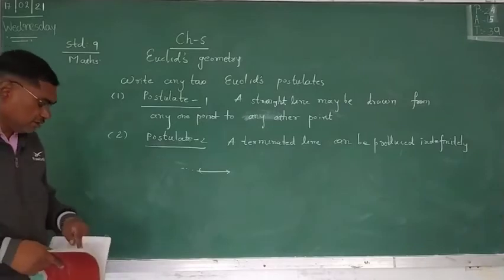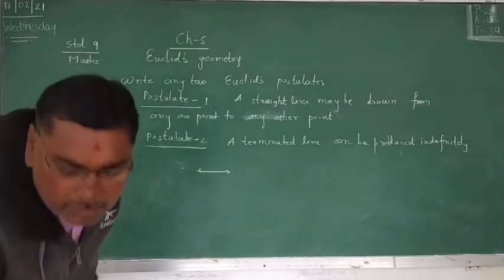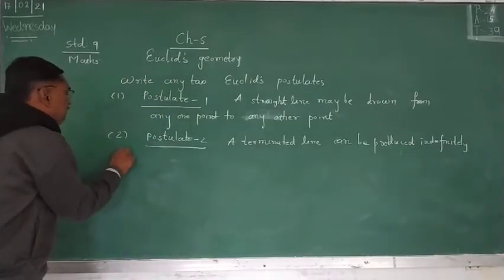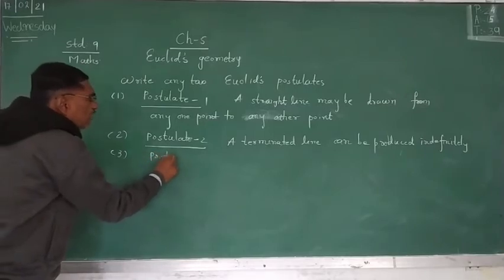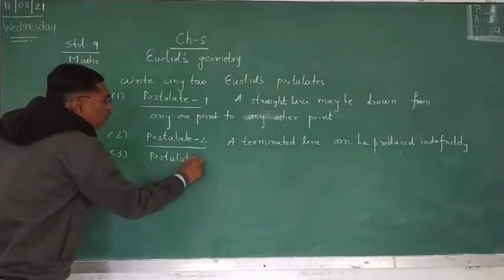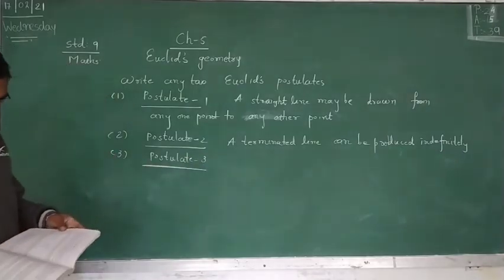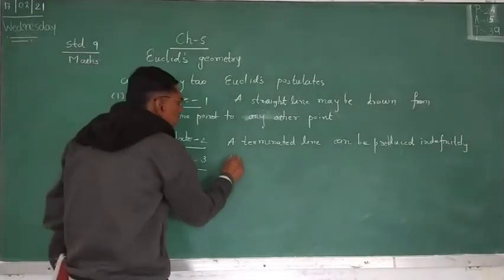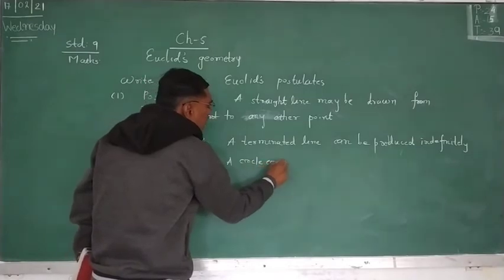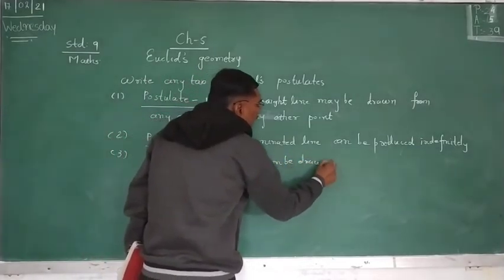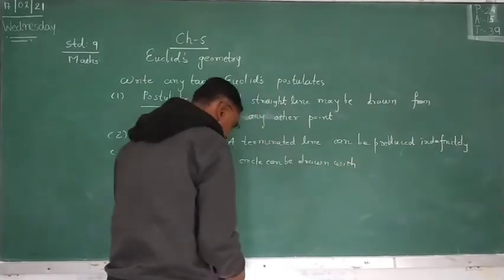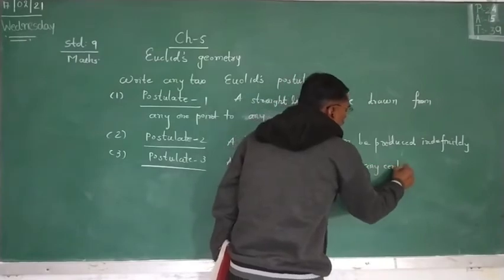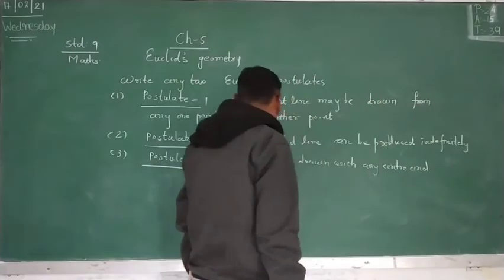Now postulate 3. In the exam you can write any 2, but in the notebook we write all 3 or 4. A circle can be drawn with any center and any radius.